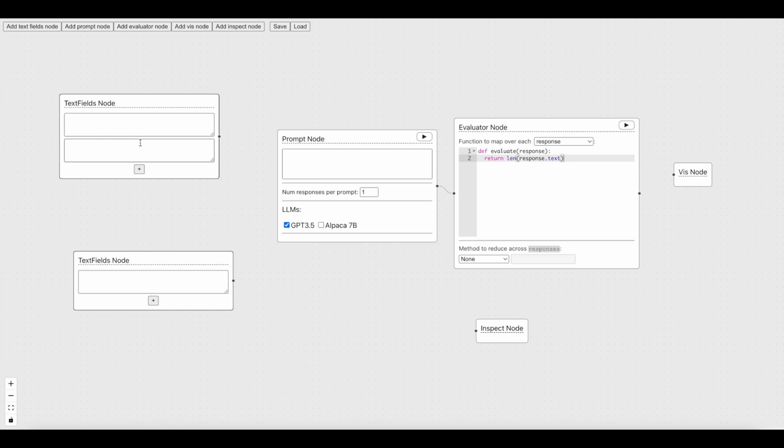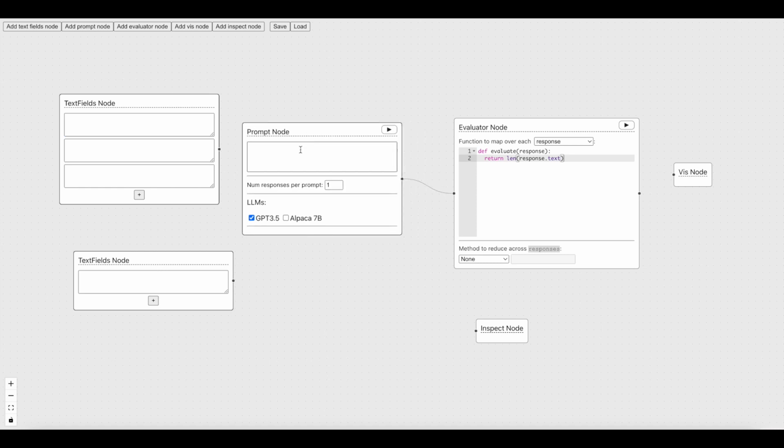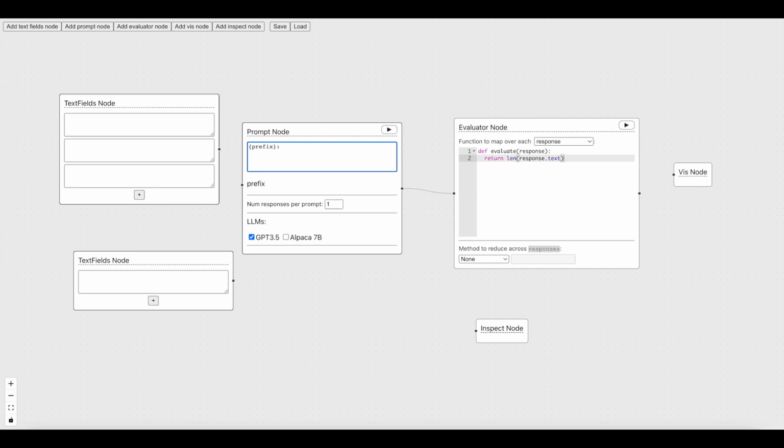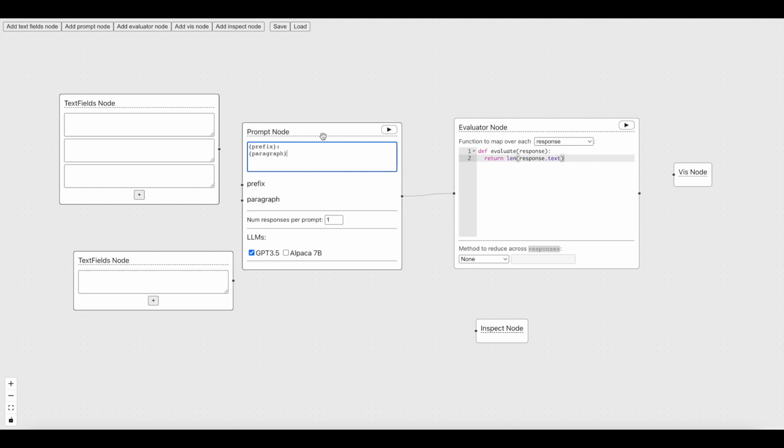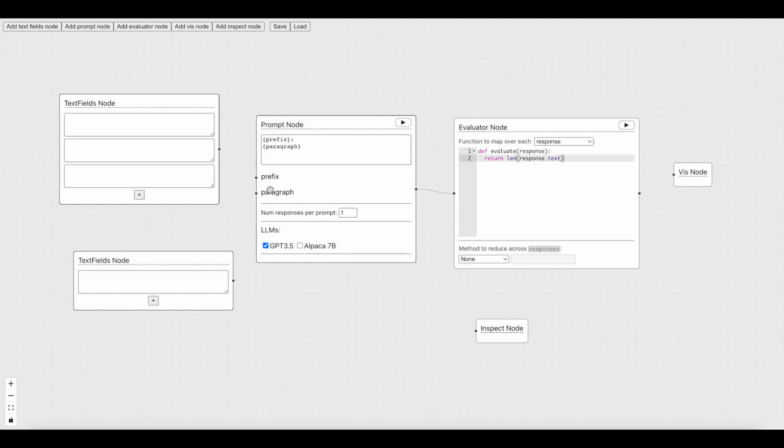So suppose I had this writing task and I had some ideas about some example prompts I could give it. First we're going to construct our overall prompt, which is something like we have a prefix, and then after the prefix, we have the paragraph. As you see here, there are prefix and paragraph inputs which have appeared. The prefix is really the kind of prompts that I'm trying to test, and the paragraph is the example data that I want it to shorten.